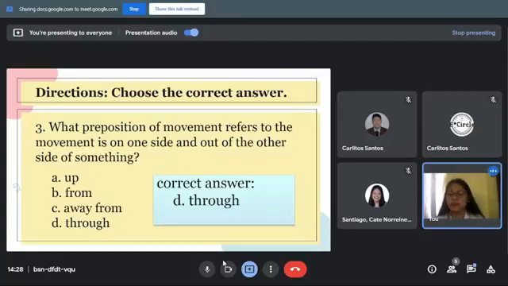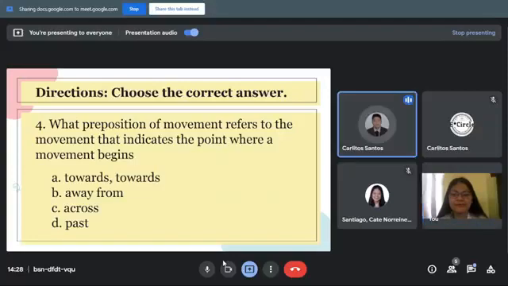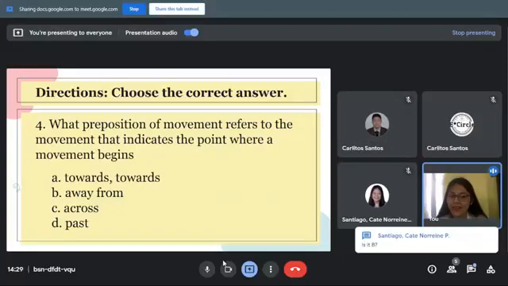Then let's also have number 4. What preposition of movement refers to the movement that indicates the point where a movement begins? Again, what preposition of movement refers to the movement that indicates the point where a movement begins? Someone answered. Yes, ma'am. Okay, go ahead, Mr. Carlitos. My answer is away from, letter B. And Mr. Carlitos answered letter B, away from. Am I correct?